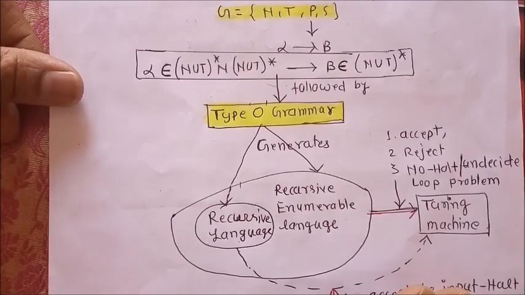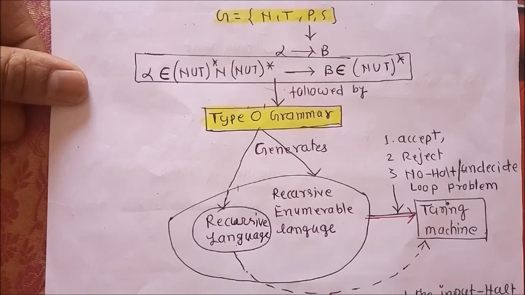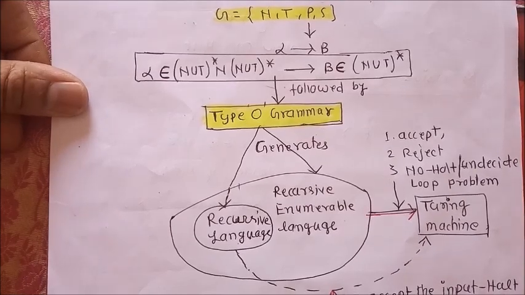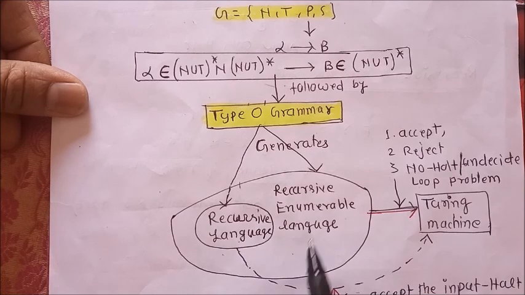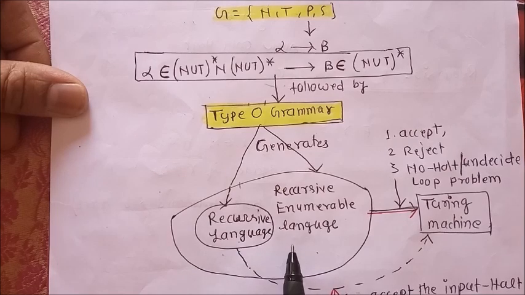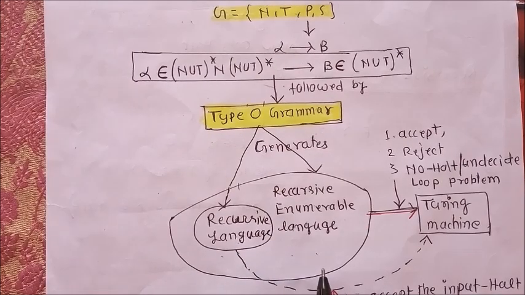also allows us to generate two specific types of languages. First is recursive language and second is recursive enumerable language. Both are part of type 0 grammar. But a recursive language has a subtle difference from a recursive enumerable language. Why?